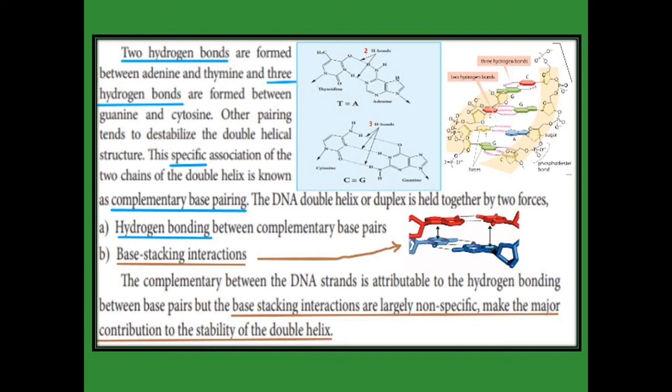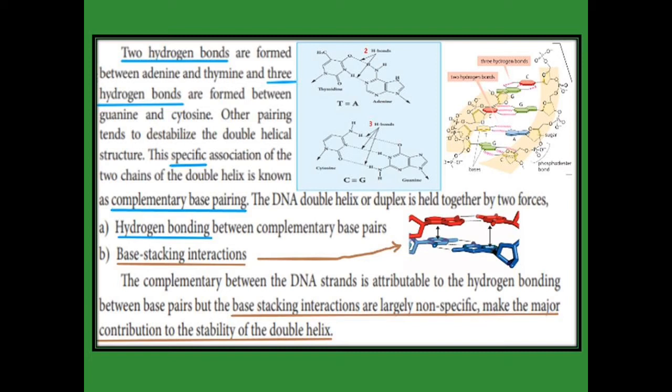And one more thing, we have another force, the base stacking interaction. Adenine, guanine, thymine and cytosine all have ring structures, and between the ring structures there is some interaction, which is called base stacking interaction.